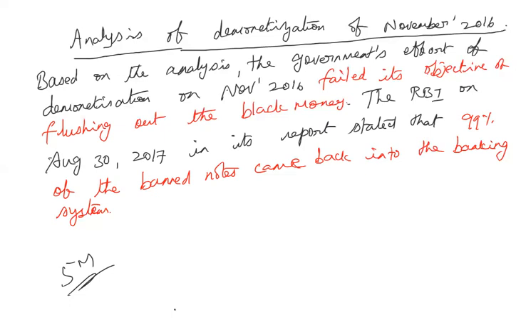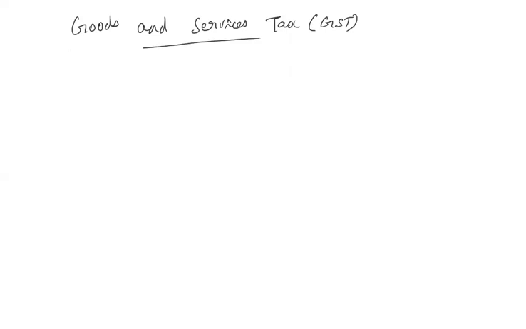Once the country started witnessing economic growth, the government announced some of the structural reforms. The first one was the demonetization. So this was the effect of the demonetization. So the next structural reform which was introduced by the government is the Goods and Services Tax, that is the GST. After the demonetization, before its effect was clearly over, the government immediately announced the Goods and Services Tax also.